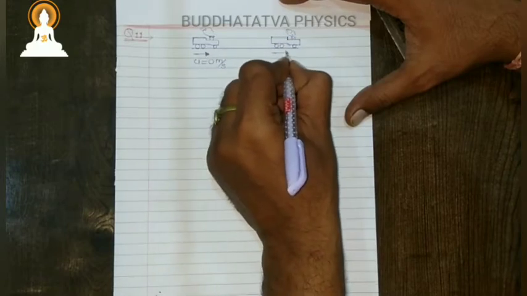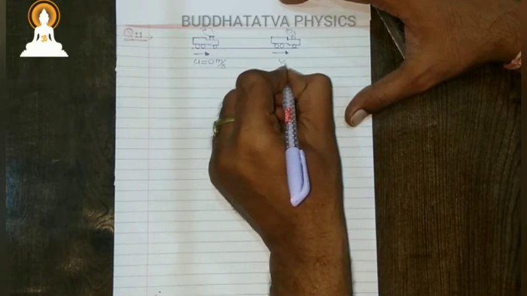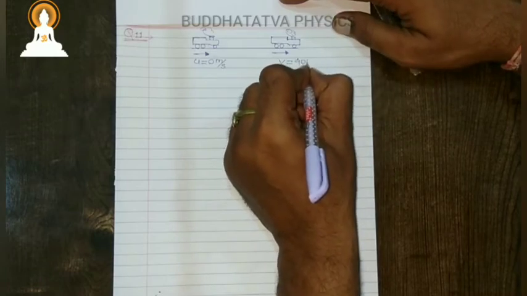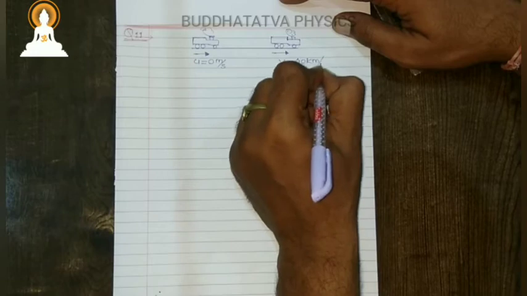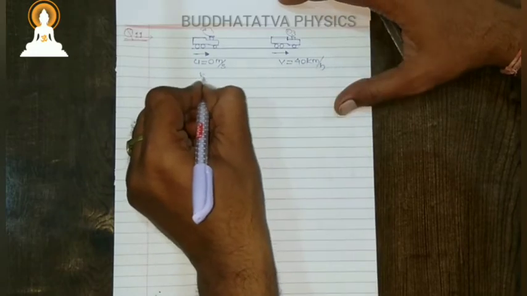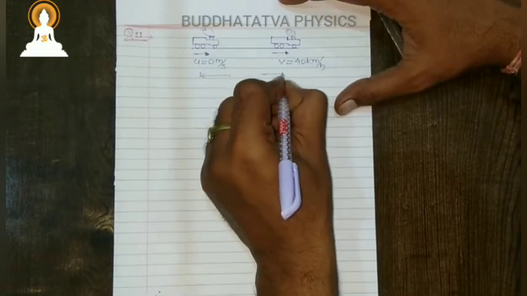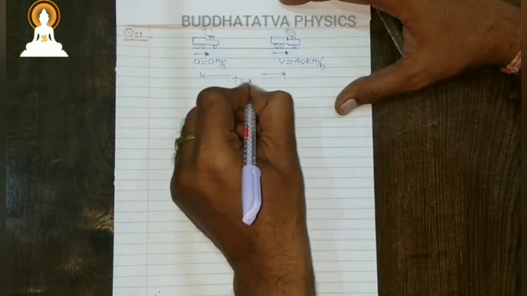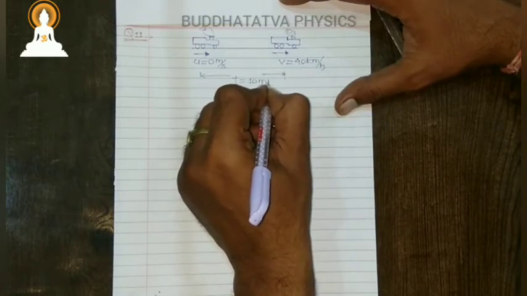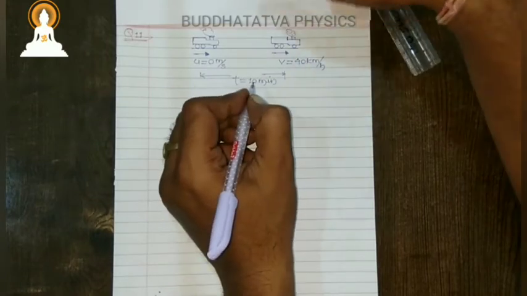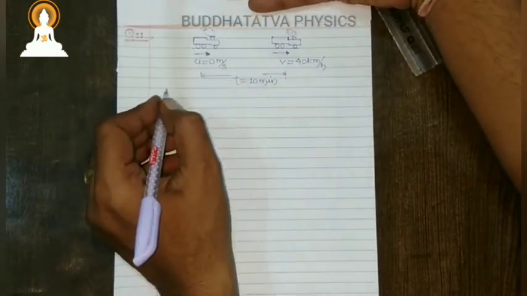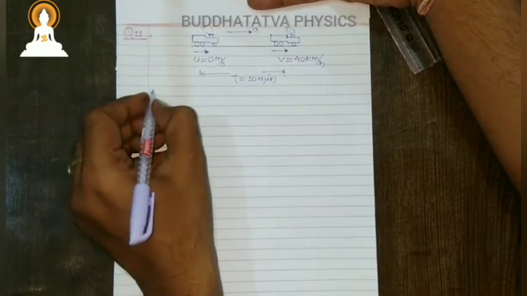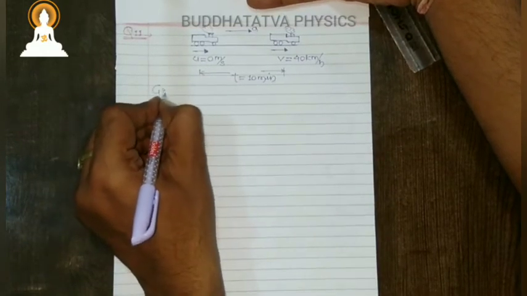Now for 10 minutes, it attains a velocity. That will be the final velocity for us, and that is nothing but 40 kilometer per hour. And all this happened in only 10 minutes. So by this figure, what is given?